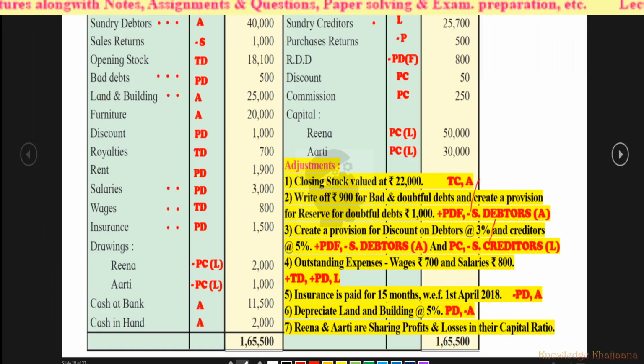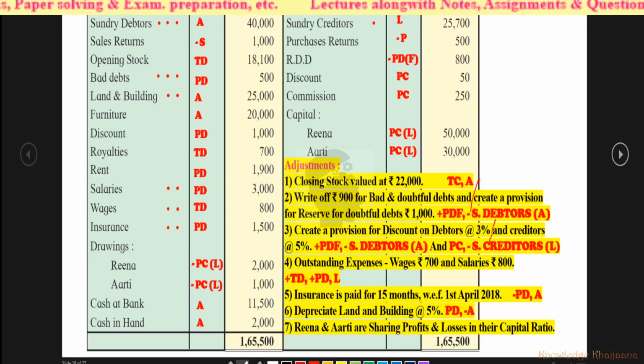Why? For the percentage discount we have to do the other adjustments first. Okay, so after doing all the adjustments, whatever is the amount of debtors remaining, we have to calculate this discount at 3%. So again we have to record that new provision for discount on debtors to the bad debts. So this third mark will come against bad debts, and that much amount we have to deduct from sundry debtors again. So again this is the third mark against sundry debtors.